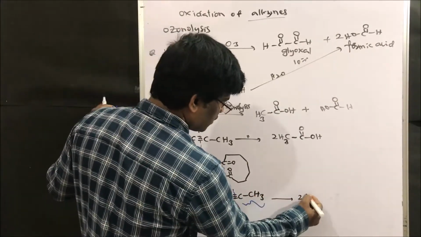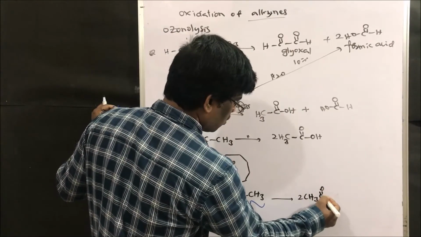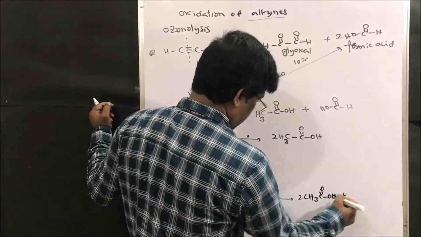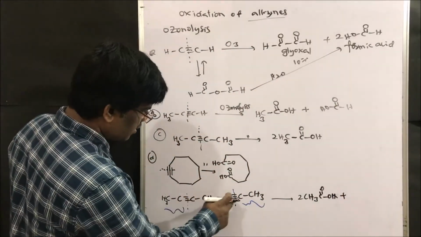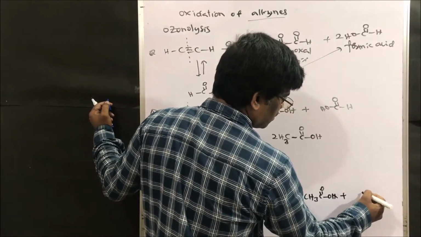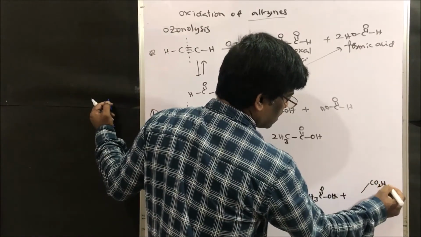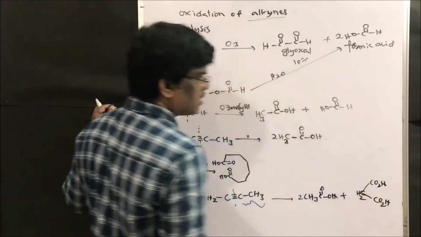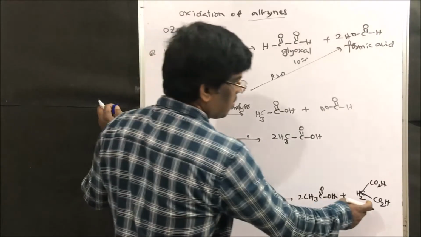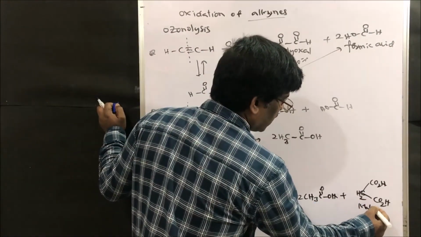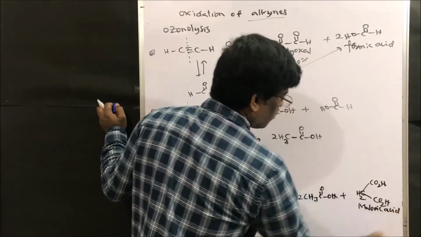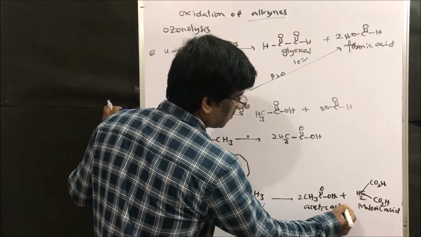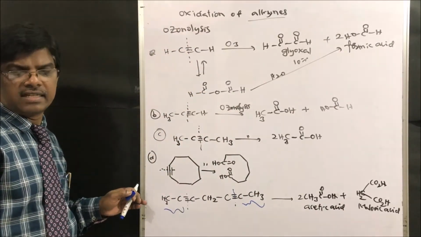So 2 moles of CH3COOH. Next, the middle part, CH2 CO2H CO2H. What is this? Malonic acid. We are going to get malonic acid and acetic acid.